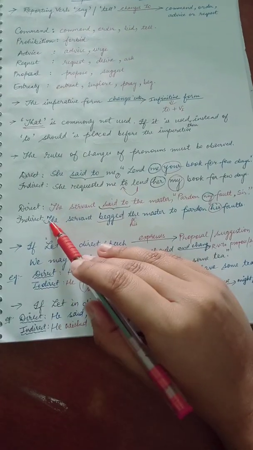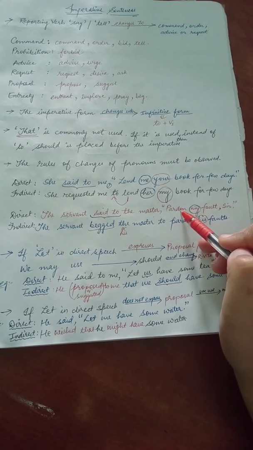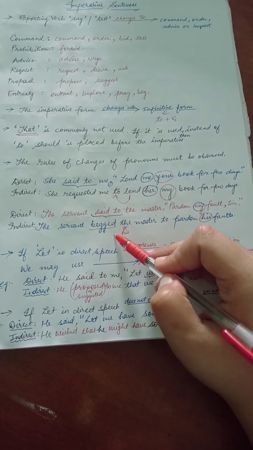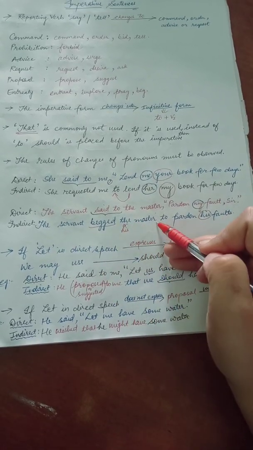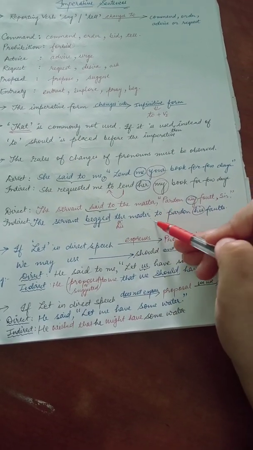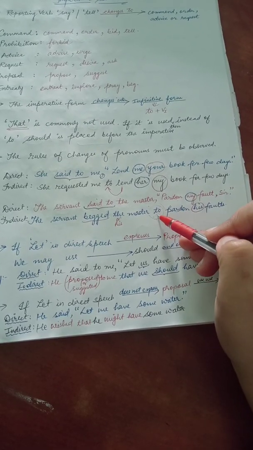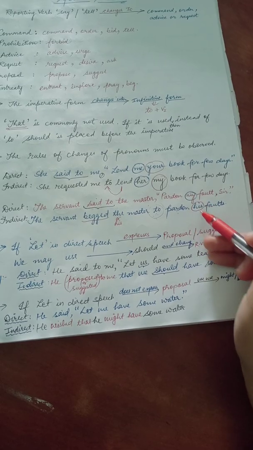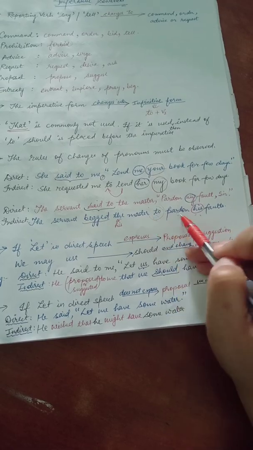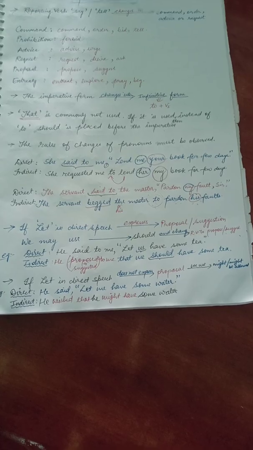Understood? Second sentence you see, the servant said to the master, pardon my fault sir. Pardon मतलब क्षमा कीजिए. Okay, तो the servant begged. Servant obviously beg करेगा in front of master. The servant begged the master, you can write, or his master. Okay, to must be used in place of that, to pardon, and pardon is an imperative form, so before imperative you will use to pardon my faults. Now indirectly what you are saying, for the servant you can write his, to pardon his faults. Understood?